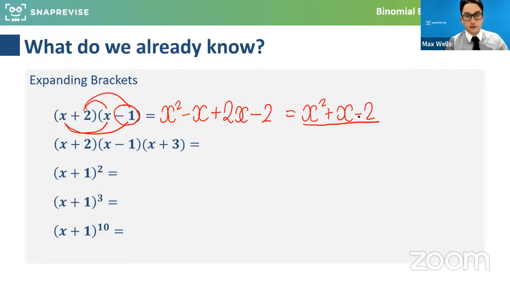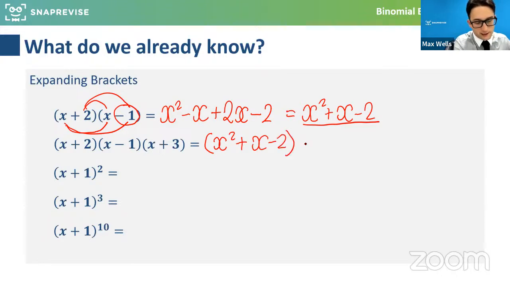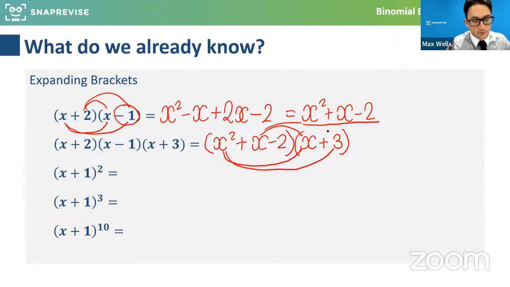Now, when it becomes a triple bracket, it suddenly becomes a bit more work. So it's handy if we've already expanded the first 2. You can expand them in any order, really, as long as you've multiplied everything by everything effectively. So it gets a little bit more tedious when we introduce a third bracket, which is why we look for a kind of shortcut technique. And that's what we're going to look at today. So there's quite a lot to times out and tidy up here. But just check you're happy with this.